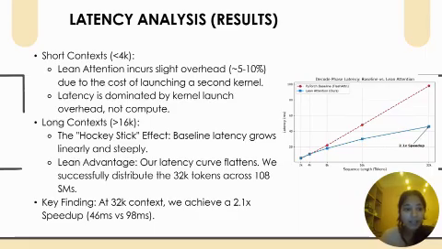So the key finding is at the context length of 32,000 tokens. The baseline took roughly 98 ms, while our Lean Attention finished in just 40 to 46 ms. So this gives us a 2.1x speedup. To put that in perspective for a user, this means the model generates text twice as fast.